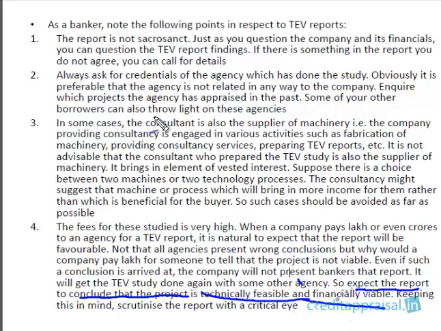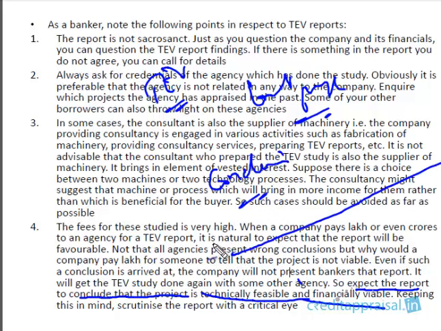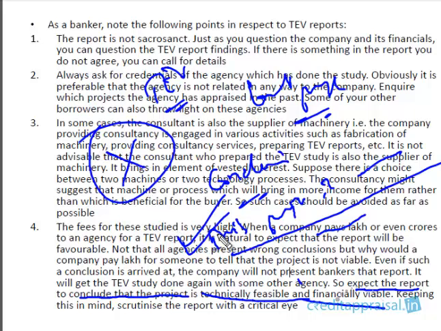Many times I see credit officers, when they get a TV report, go to the last page, because on the last page there is something called the conclusion. In the conclusion, they see whether there is a statement that says this project is technically feasible and economically viable. Once they see this, they close the report. Nothing else. This 100-page or 200-page report, they don't go through. Simply they see the statement that this TV study has concluded this project is technically feasible and economically viable.